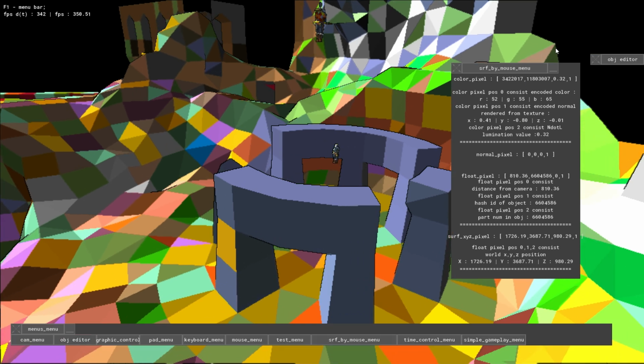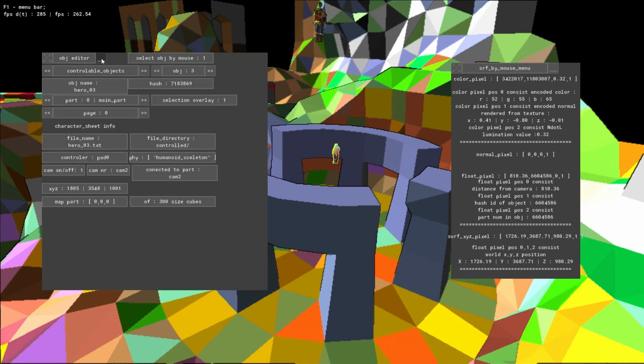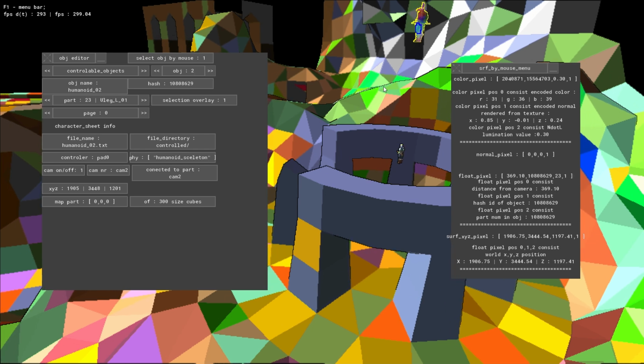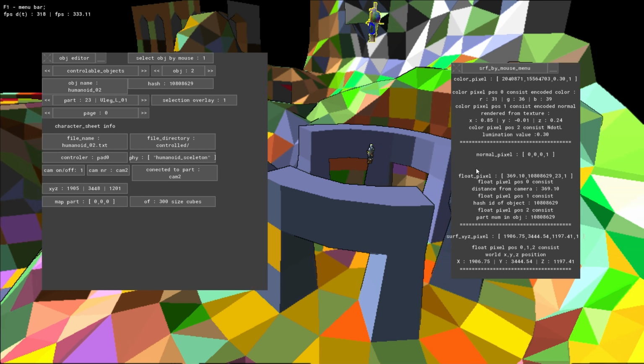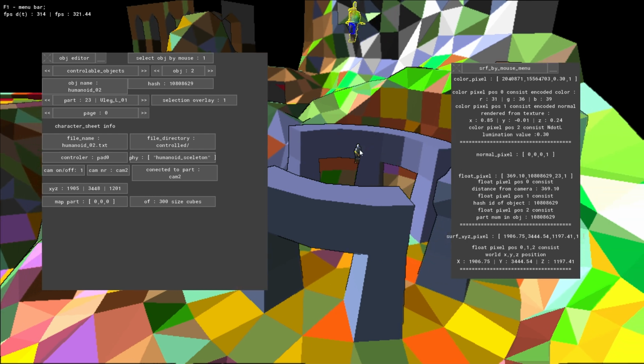If we go to the object editor and we are choosing this guy, his hash number is this, and because we just clicked him, this is his hash number. It is how I'm choosing objects, selecting them on the screen. And now we have terrain.